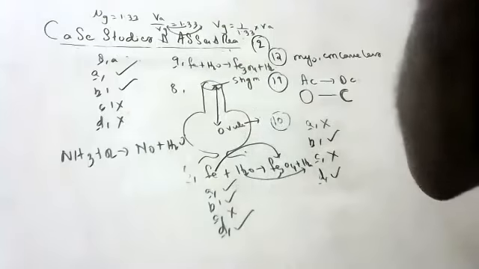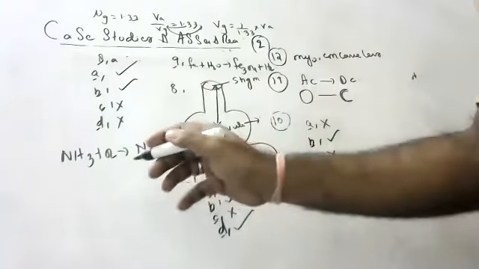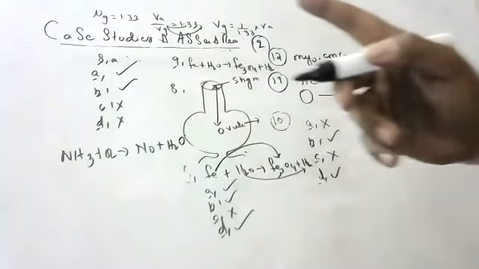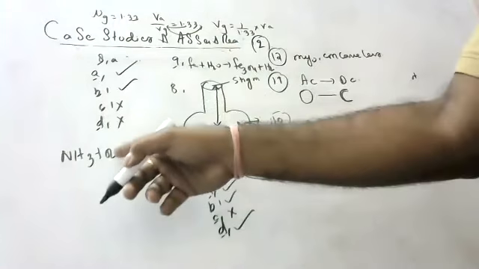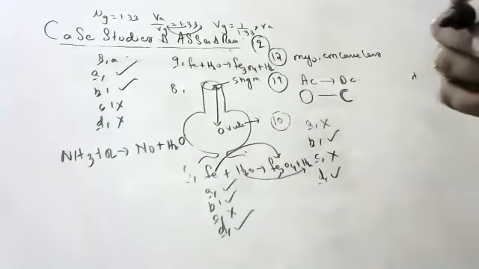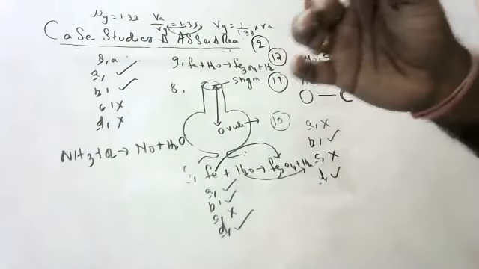It's an example of displacement reaction. No, sir. Oxygen is going, one oxygen is going here, hydrogen is coming. Redox also, no, sir. Double displacement will come.